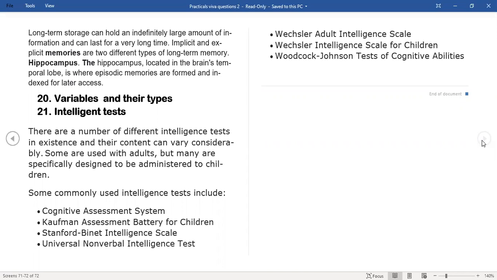So that is the Stanford Binet intelligence scale, which is generally used for people from 2 years to 23 years of age. So that is exactly the age group this particular test is done on. For kids who are very young, there is a separate test called the Kaufman assessment.